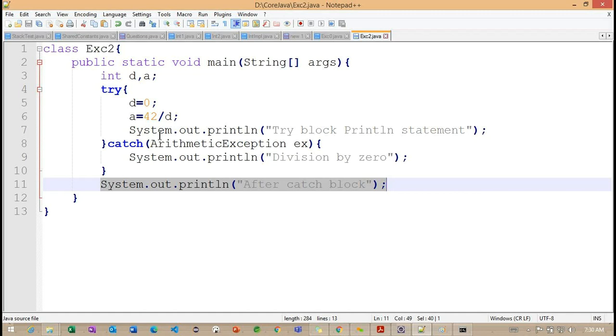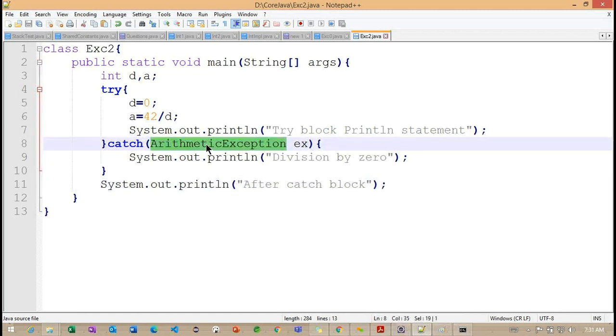First, we are handling the exception information, and second, we are preventing automatic termination. It is not terminated. If it were terminated, this line could not be executed. Whenever we execute a block of code and get an exception, it is not going to execute the other statements after the statement where the exception occurred.